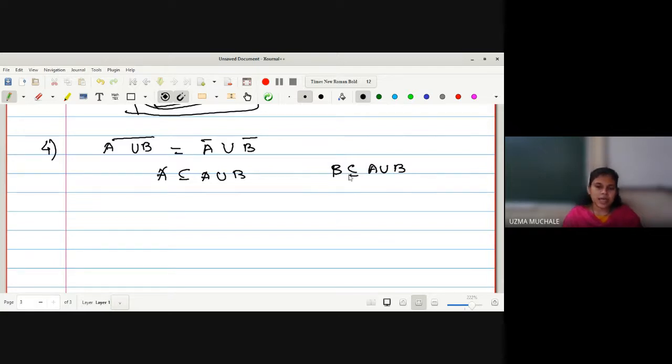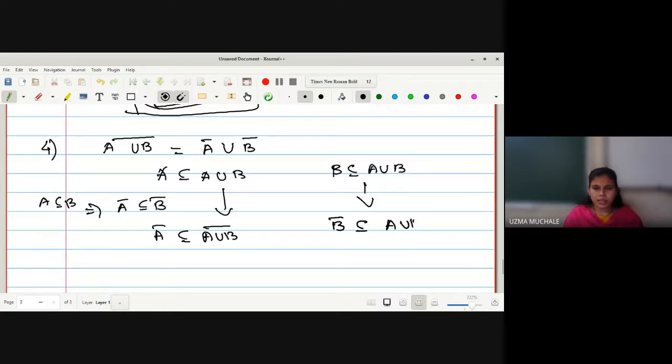Because a union is larger than any set which it contains. A union B means it contains all the elements. So A is contained in A union B as well as B is contained in A union B. But we know the property. What is the property? Just now we have proved, if A is a subset of B, then A bar is a subset of B bar. So from these two, I can write directly A bar is contained in A union B bar and B bar is contained in A union B bar.